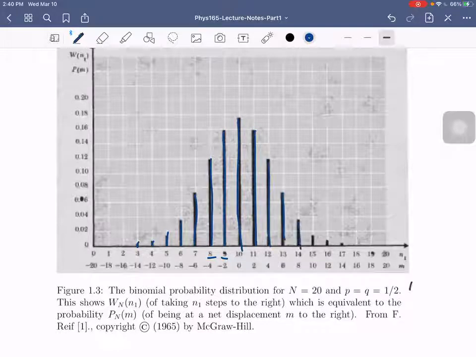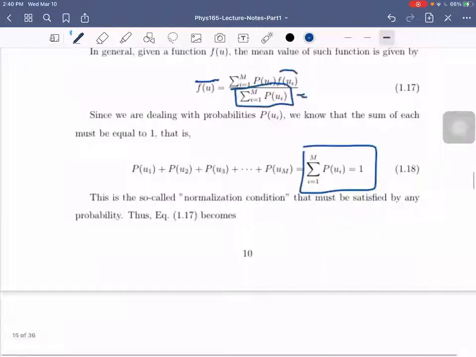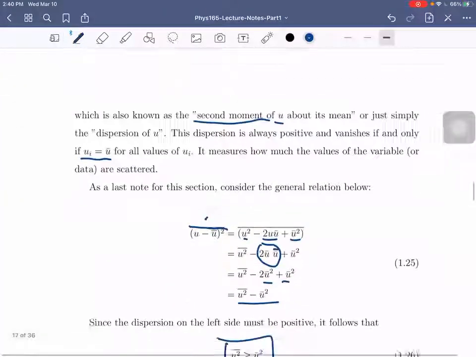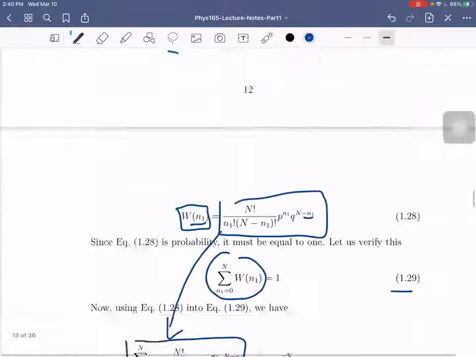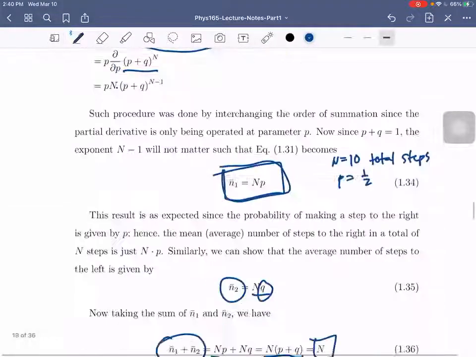This is for n equal to 20. Now, the question is, what happens if n approaches infinity? We will discuss that in the next discussion, which is the probability distribution for large N, in subsection 1.6.